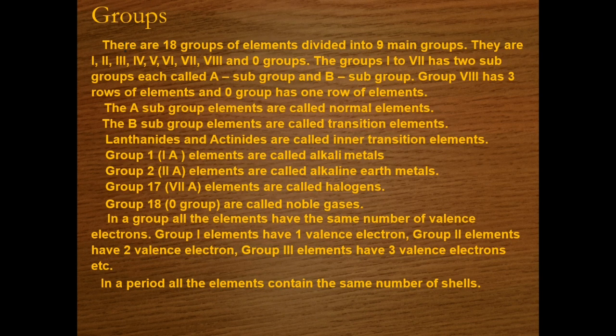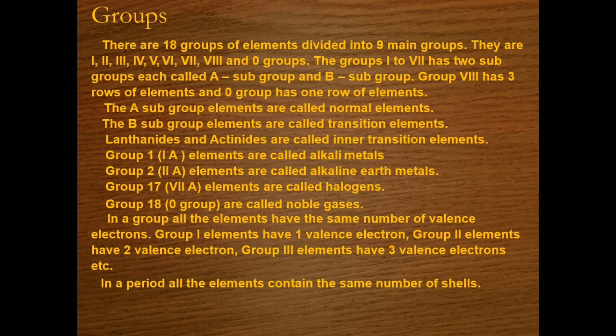Now when we talk about group 1, that is 1A, somewhere in the modern periodic table it is written group 1, or somewhere you may see it as 1A. So that is actually the alkali metals. What do you mean by alkali metals? The base which is soluble in water. So they form strong alkali with the water, and therefore they are known as alkali metals. Group 2 is called the alkaline earth metals. They are the weaker alkalis and basically found in earth crust.